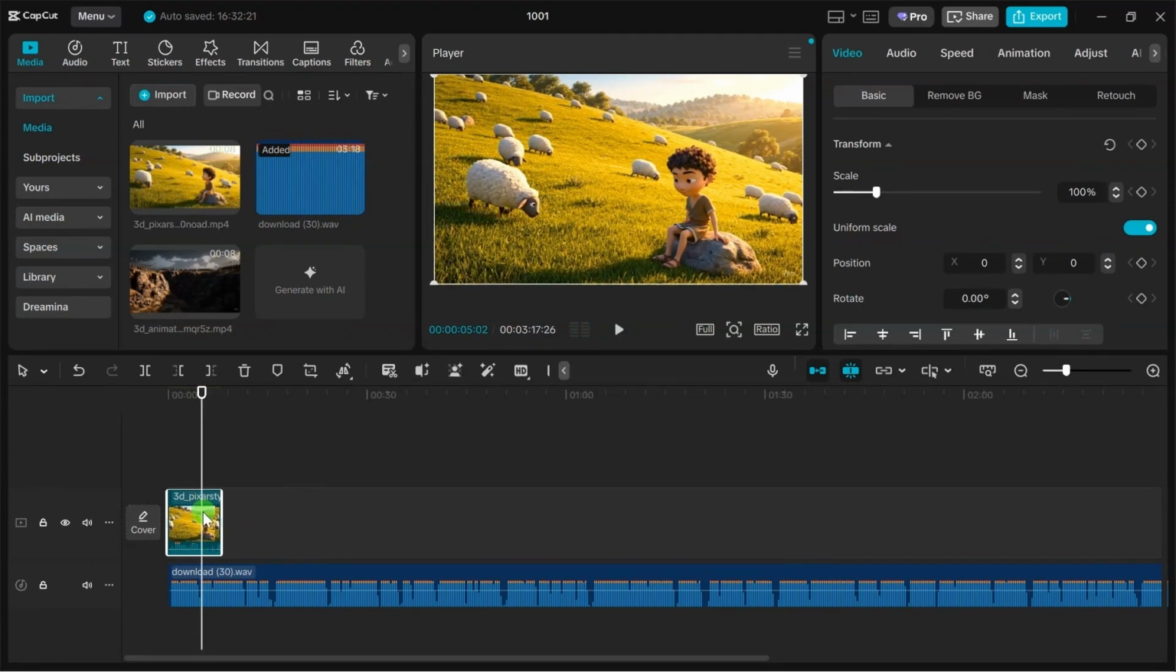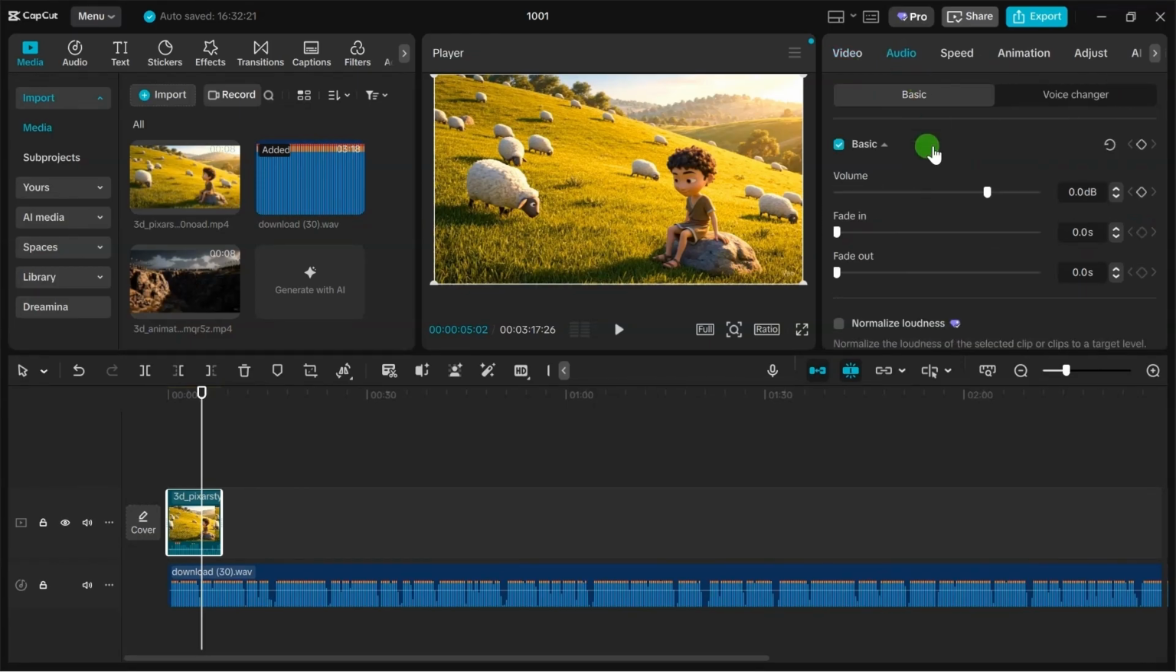Now you will notice that the clip we are adding has a sound effect under it, so you can simply click on it, go to audio and reduce the background sound so that it doesn't disturb your voiceover that much.